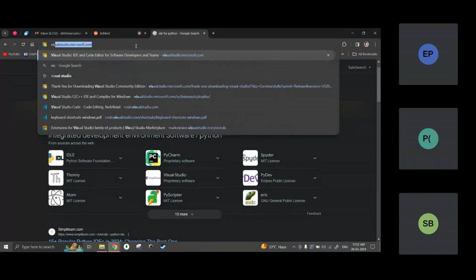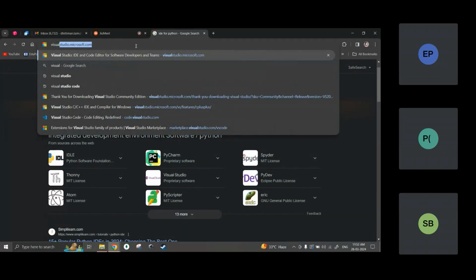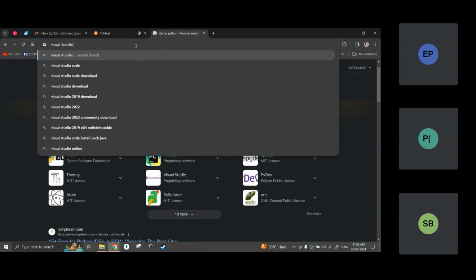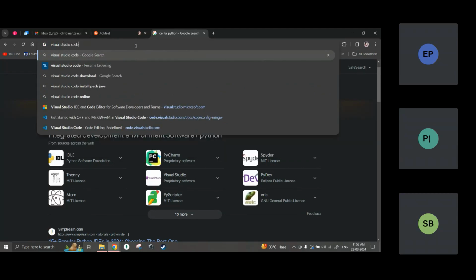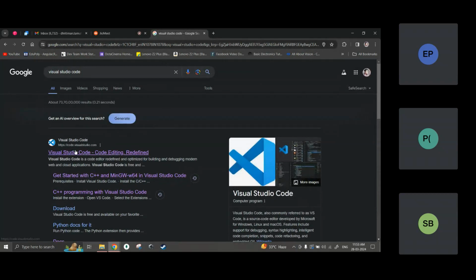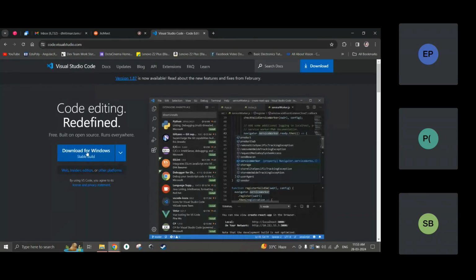So for that, what you need to do, you just type Visual Studio Code. It is known as VS Code. This is provided by Microsoft, and you can download it for Windows. That's it. Download and install it. It is over. Nothing more. And it is totally free. Some IDEs are paid. I'm not remembering the names, but those will be paid, and so many problems will be there. So you can go with this one or Sublime Text. That is also totally free, and you won't face any problem working with Python.